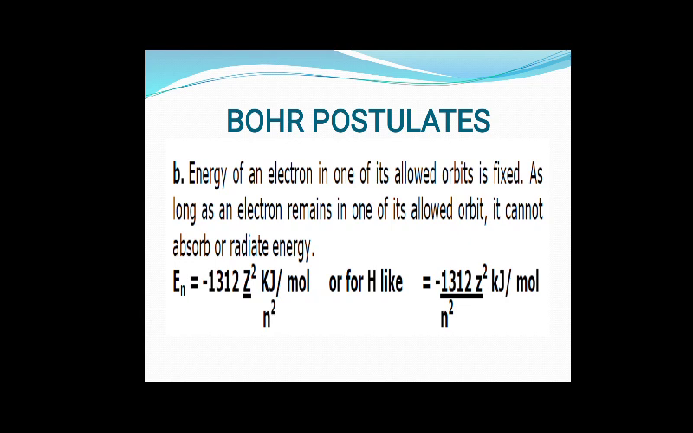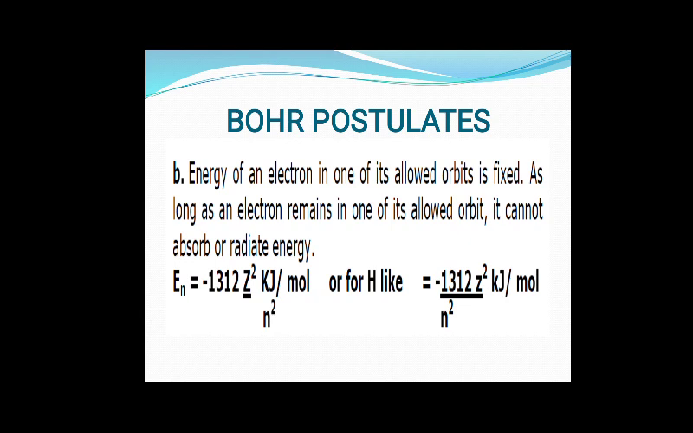What is Z here? Here Z is atomic number and N is the number of orbit. First orbit N is equal to 1, second orbit N is equal to 2. So in this formula, if you keep on increasing the value of N, that is 1, 2, 3, 4, and you will reach infinite. When you put the value infinite for N square here, then En will become 0. Value of energy will become 0.